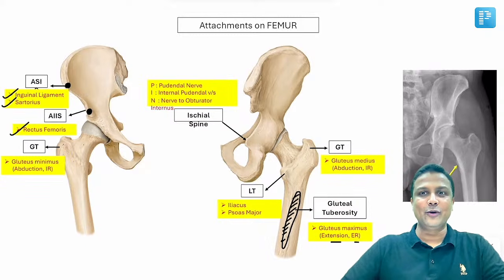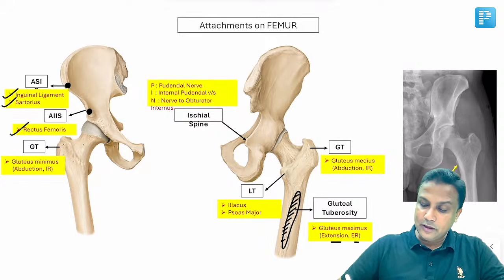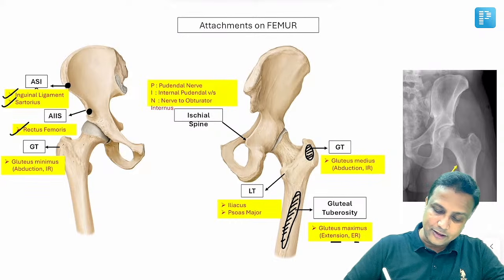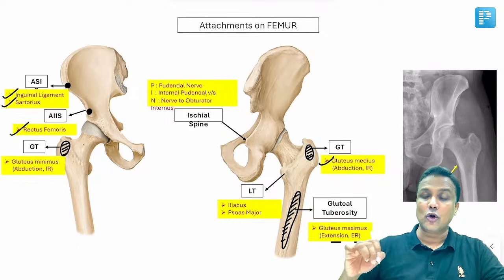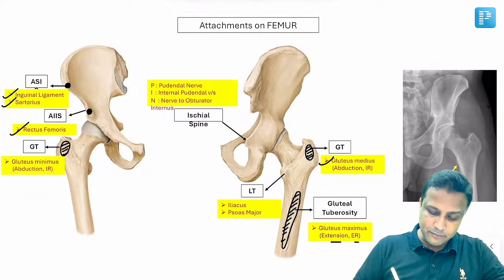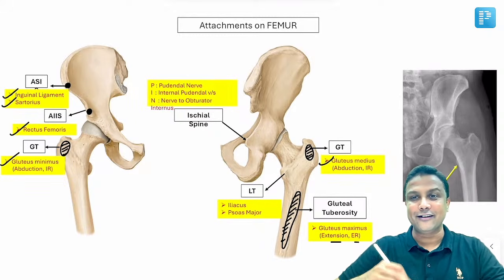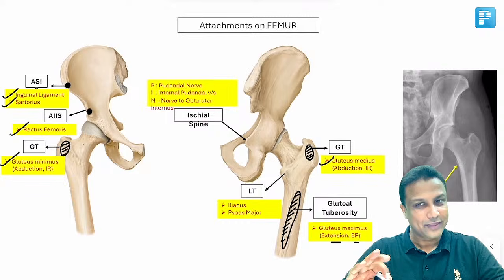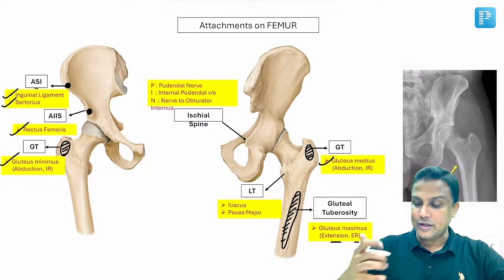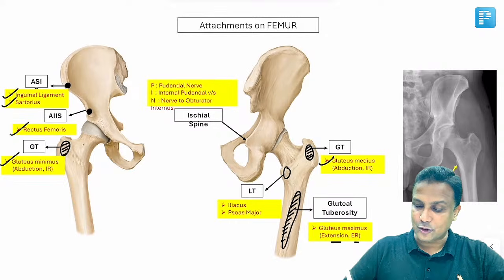Okay, by the way, what about the medius and minimus, sir? Remember, both medius and minimus will be attached onto the greater trochanter. But remember, gluteus medius will be attached onto the greater trochanter posteriorly, whereas minimus will be attached onto the greater trochanter anteriorly. That's all. Okay? Done? The maximus, medius and minimus is done. And the one which is like a repeat question in your exams is lesser trochanter.